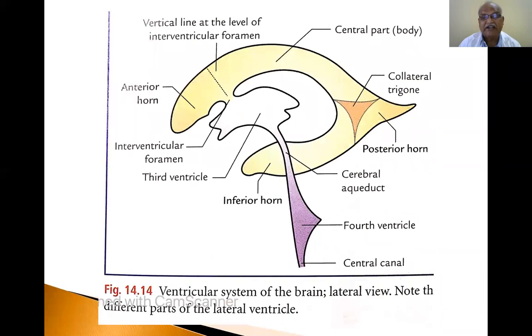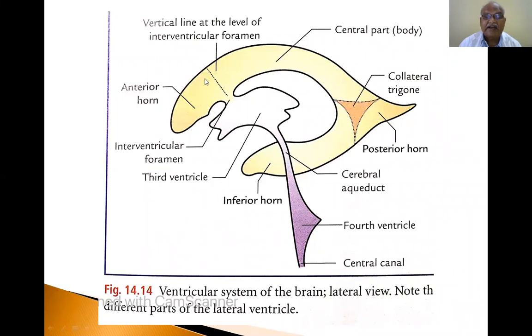Now, the ventricular system of the brain, lateral view. This is the anterior half, this is the central part, this is the posterior half, and this is the inferior half. This is the third ventricle, the cavity of the diencephalon. This is the lateral ventricle, which may be the right or left lateral ventricle, so 2 ventricles are there. These are the first and second ventricles, and this is their shape.